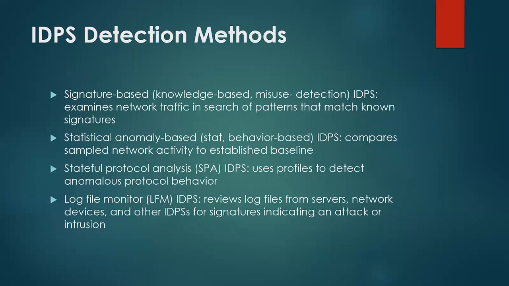IDPS detection methods. Signature-based IDPS examines network traffic in search of patterns that match known signatures. Anomaly-based IDPS compares sampled network activity to an established baseline. Stateful protocol analysis IDPS uses profiles to detect anomalous protocol behavior.